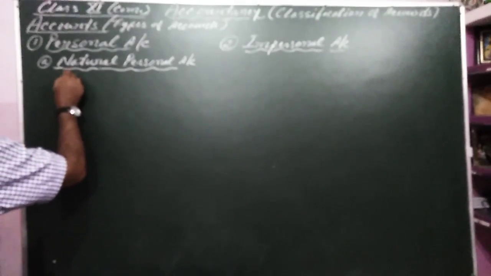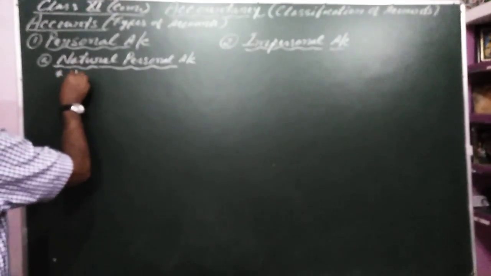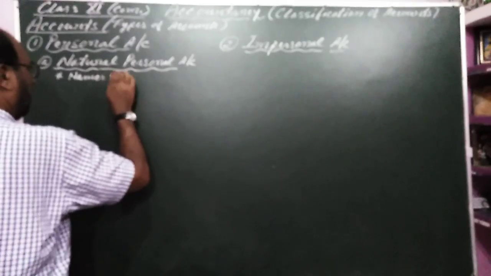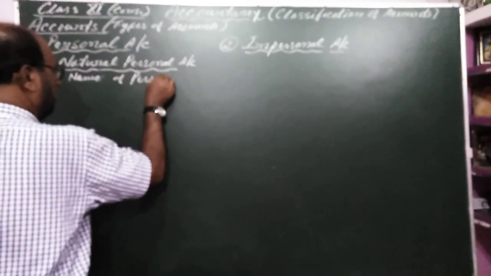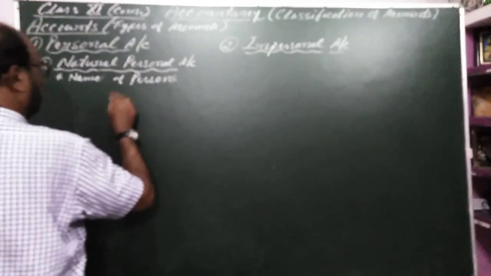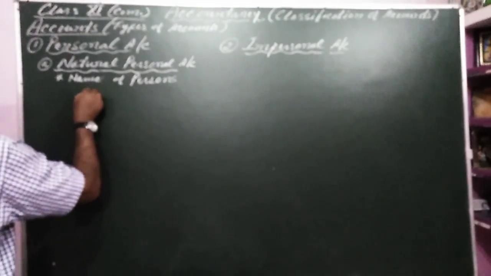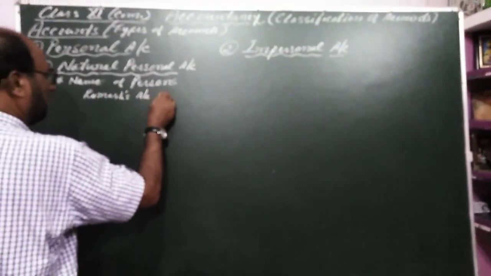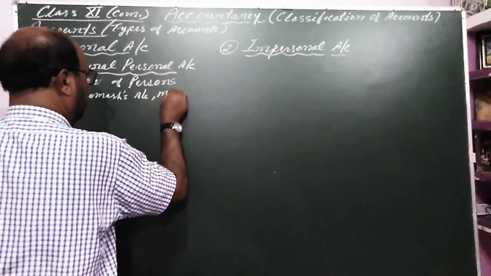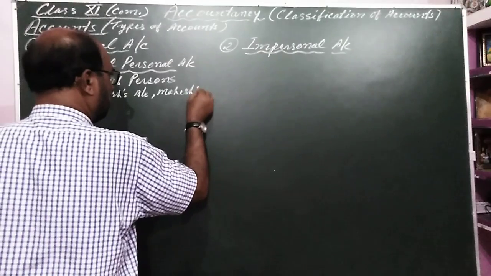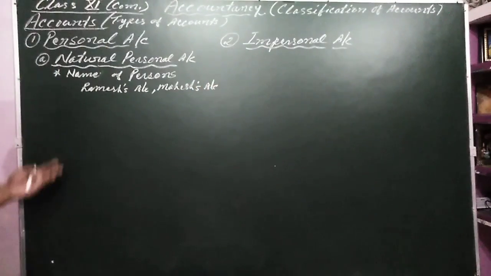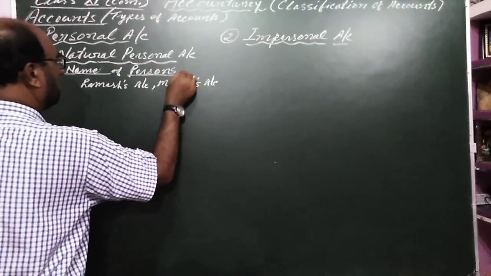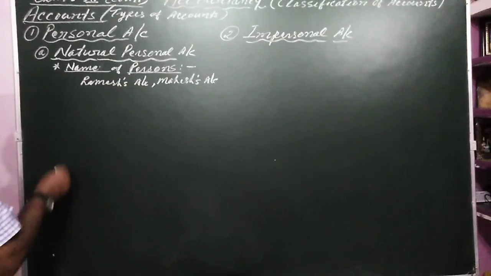In this, names of persons, like Ramesh's account, Mahesh's account, etc. These are known as natural persons. This is the example of the natural person.